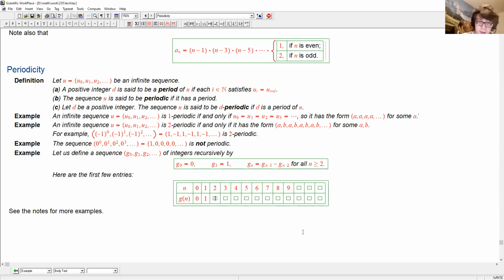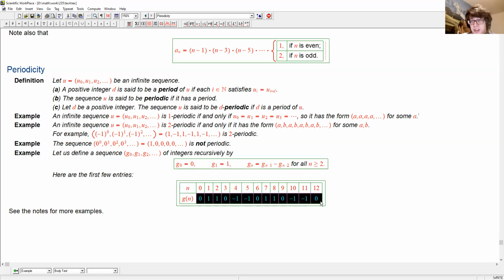Well, let's do it. Every next value is the last one minus the second to last one. 1 minus 0 is 1. 1 minus 1 is 0. 0 minus 1 is minus 1. Minus 1 minus 0 is minus 1. Minus 1 minus minus 1 is 0. 0 minus minus 1 is 1. And so on.